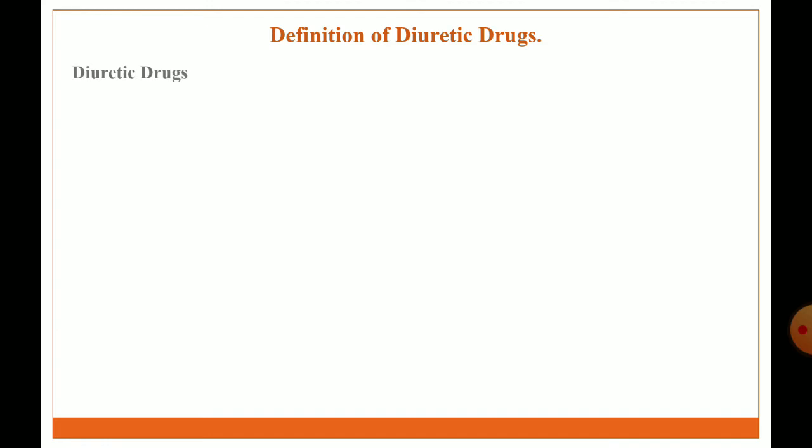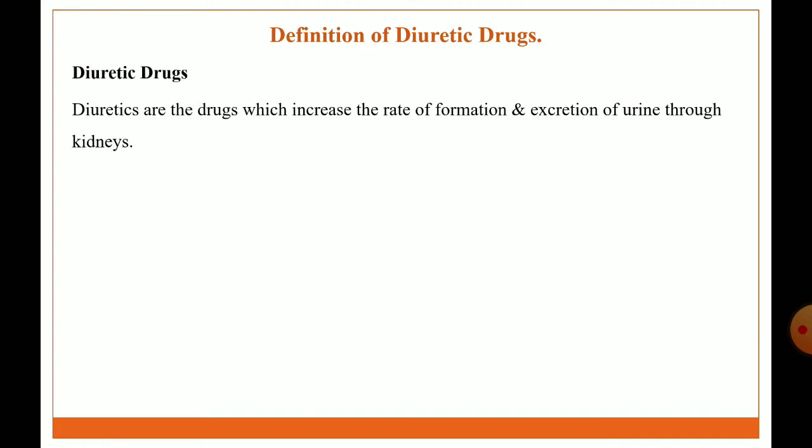Definition of diuretic agent. Diuretics are the drugs which increase the rate of formation and excretion of urine through the kidney. That agent is called a diuretic agent. Example: mannitol, chlorothiazide.